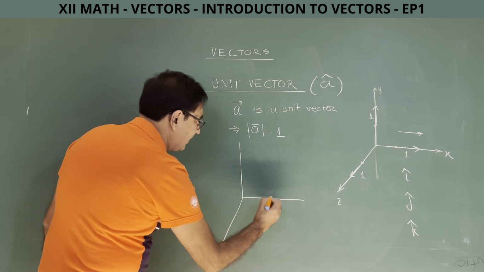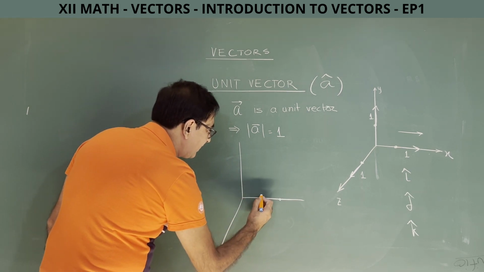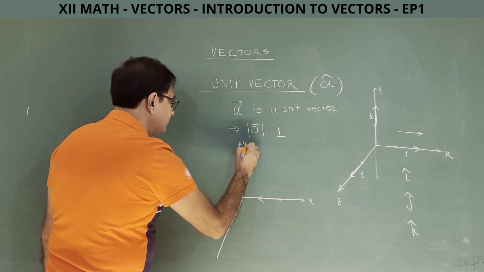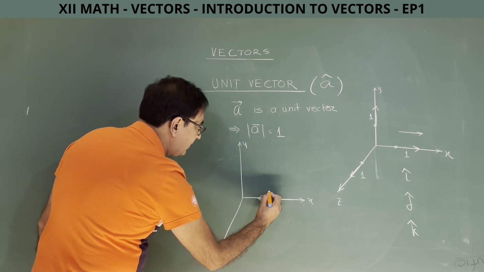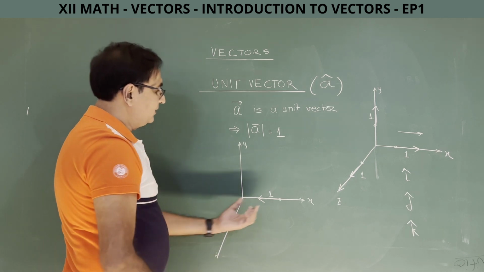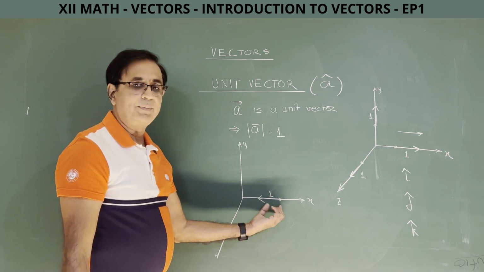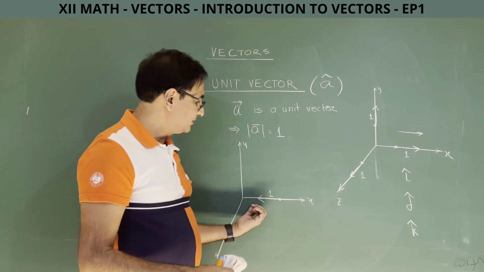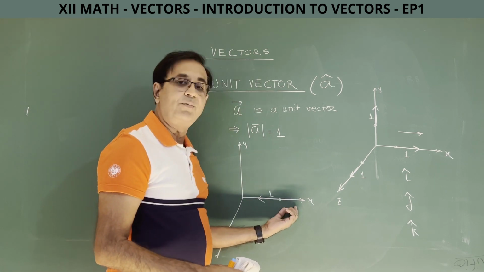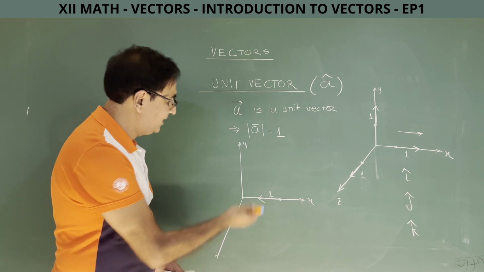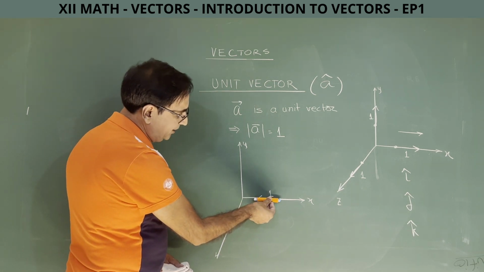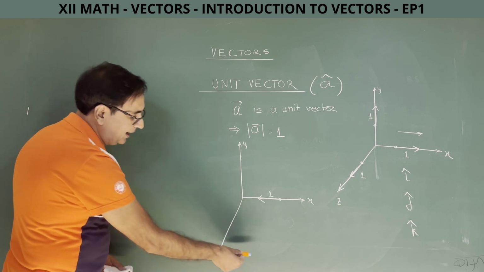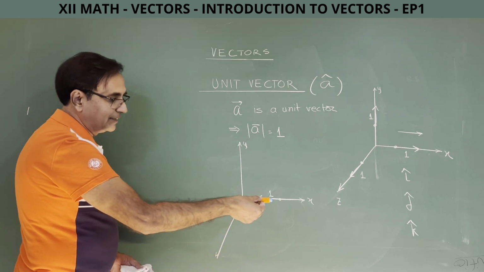Now if I draw a vector like this and put an arrow here, this vector is of magnitude 1. This vector is also along x axis, but it is pointing in the direction in which the x coordinate is decreasing. Physically I may draw it on the positive x axis, that does not make a difference. This is a unit vector, I can draw it here, I can draw it on the negative x axis, I can bring it outside the blackboard.